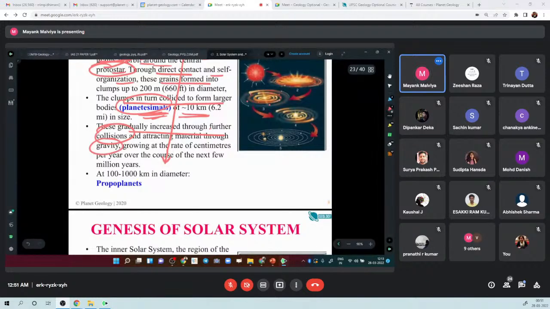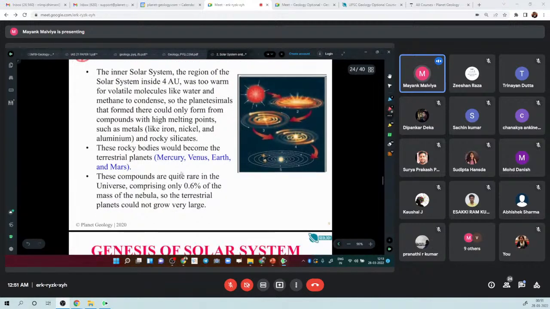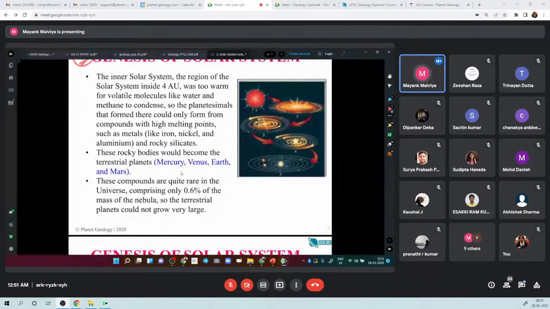And also through attraction of gravity, right? And then they become protoplanets when their diameter is around 100 to 1000, right? So this is the one thing, how the solar system is formed. But the last aspect which we need to reason is about these terrestrial planets and Jovian planets.